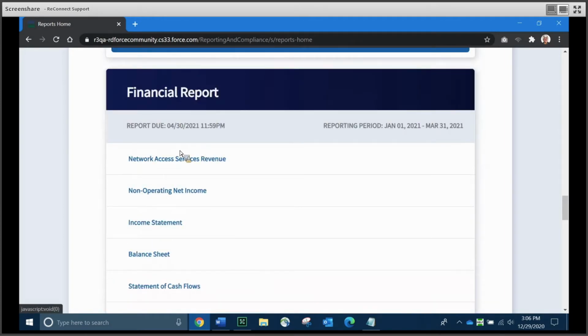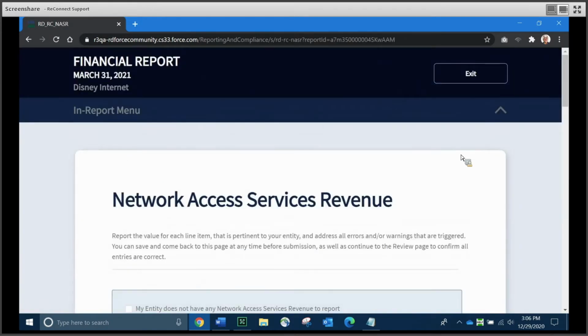Now, before we delve into the details of an actual report, I want to show you how you save your work in the RNC system. So I'm just going to pop a report open here real quick for you. We are looking at the first schedule of a financial report. It's the Network Access Services Revenue Schedule.